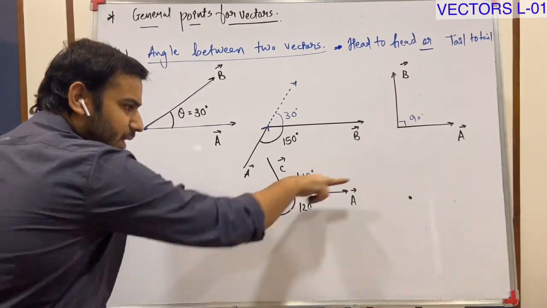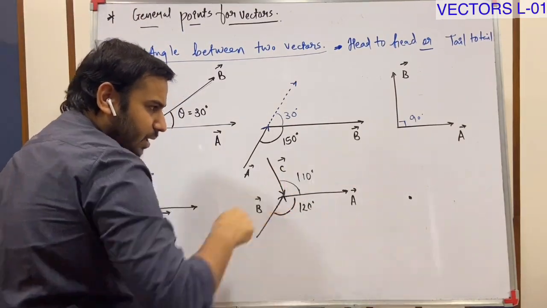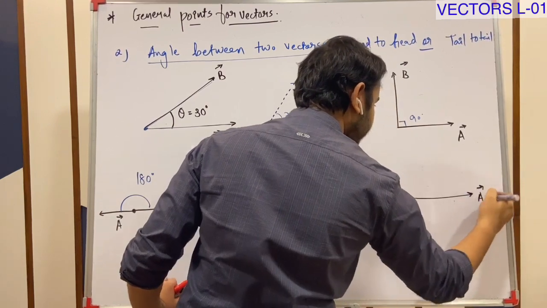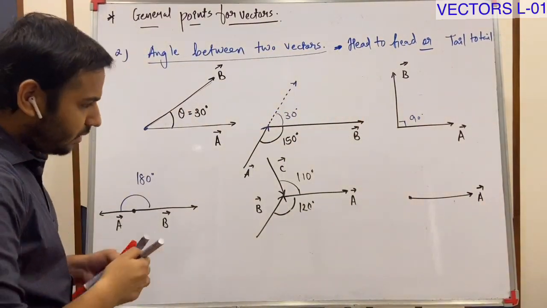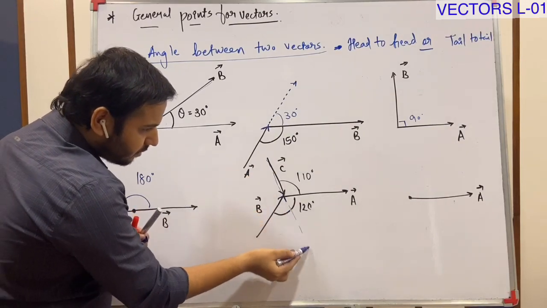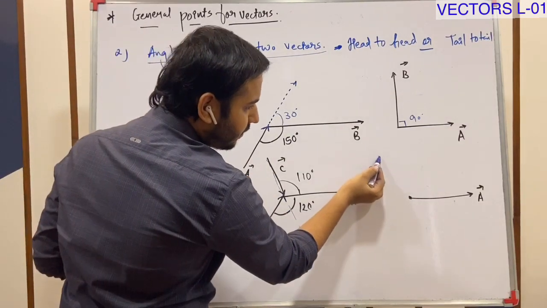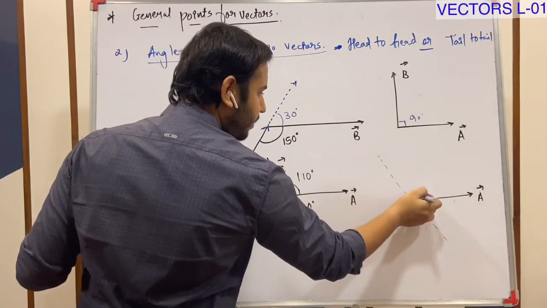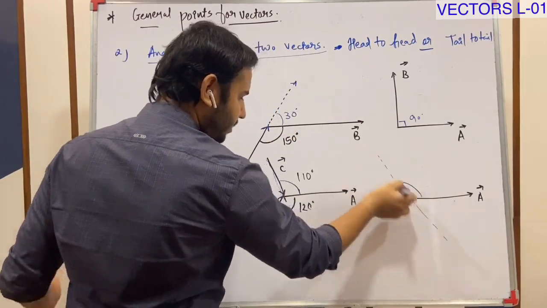How? This vector is A, so let me draw A. Okay, I'll extend this. Understood, like this. This angle was 110. This was C, no?